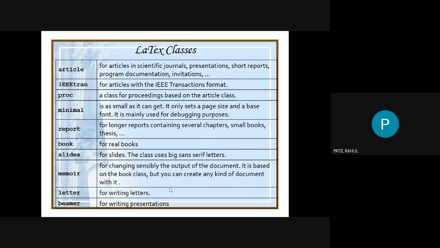So these are the number of classes: IEEE transaction, proceedings, minimal, report, book, slides, memoir, letters, and beamer. Beamer is used for the preparation of presentations. Here I think you all use Microsoft PowerPoint for presentations, but here I appeal to you all to use the LaTeX software for your presentations also.